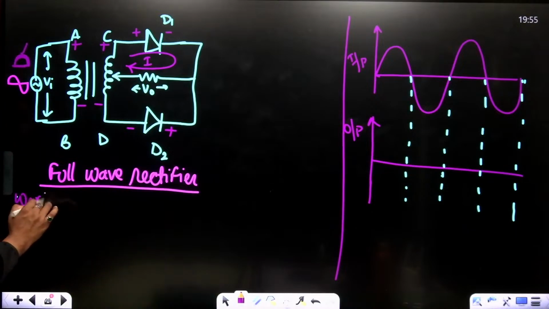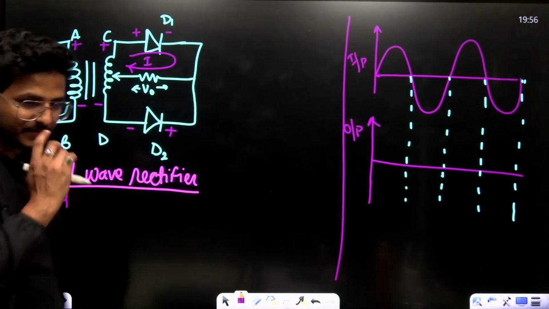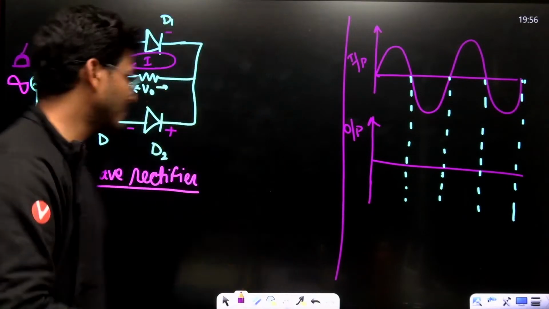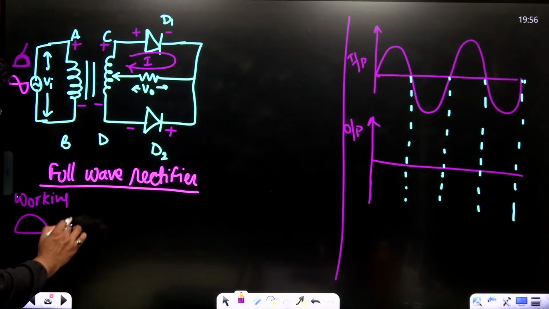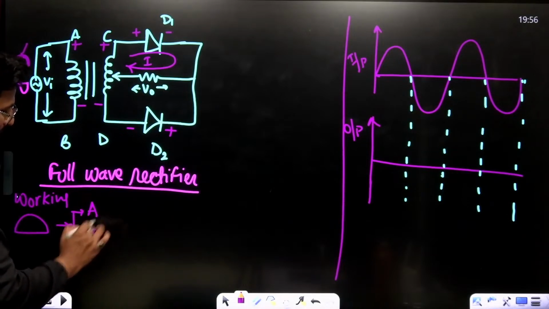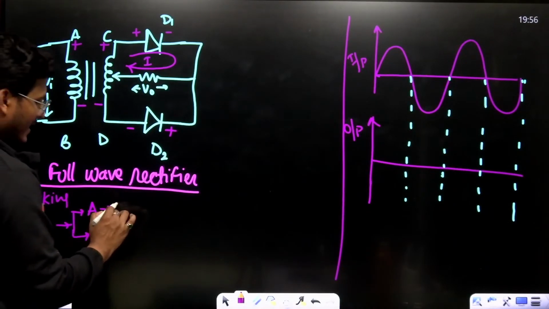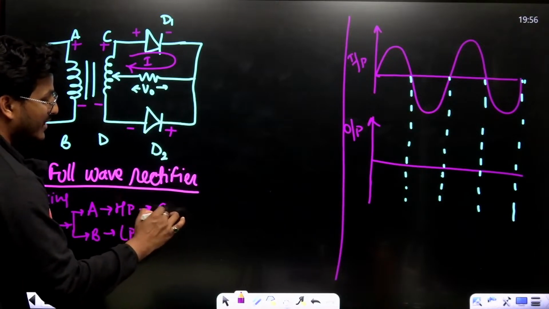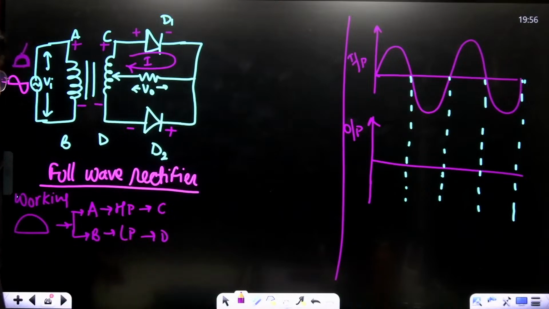So see, in short, how to learn the working. I'm just writing. A and B: A is at higher potential, HP, B is at lower potential, and in accordance with that, C is at higher potential and D is at lower potential.